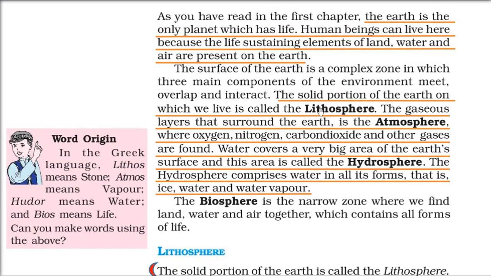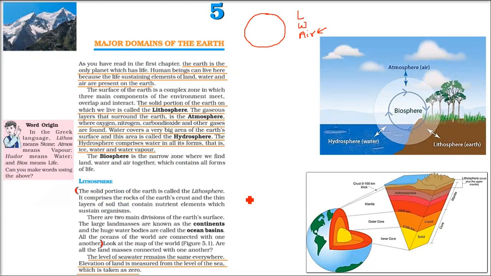So in Greek, lithos means stone. That's why lithosphere has come. Atmos means vapor. That is why atmosphere has come. And the third, hydrosphere, has come from hydro of Greek, which means water. Now biosphere is the combination of all these three. Lithosphere plus atmosphere plus hydrosphere is equal to biosphere.